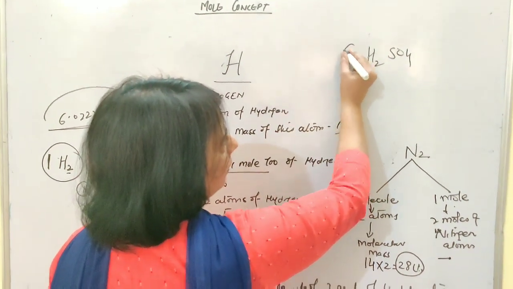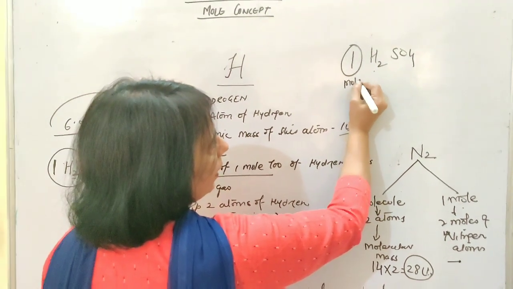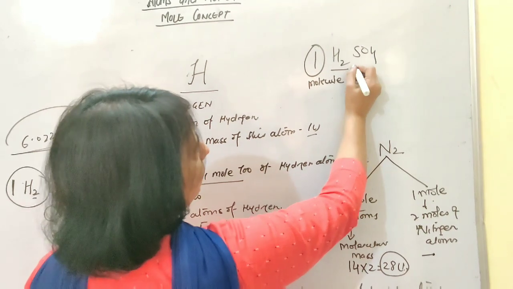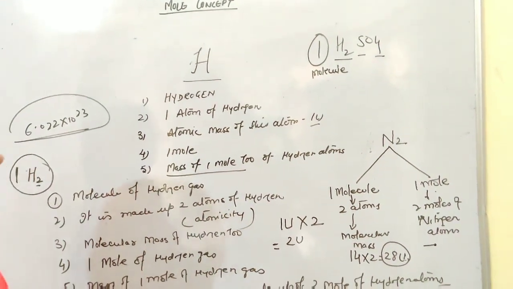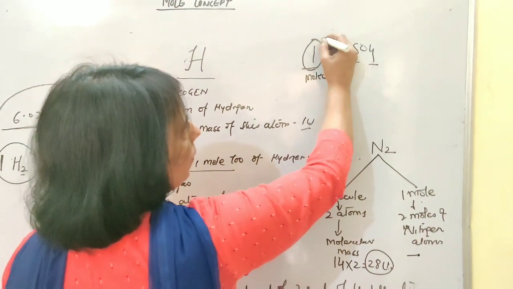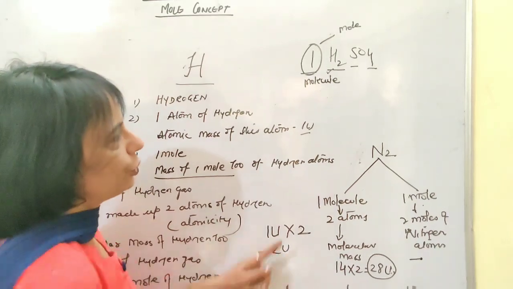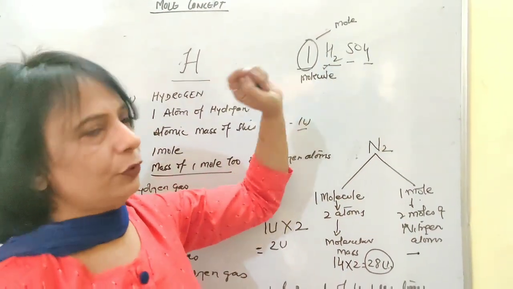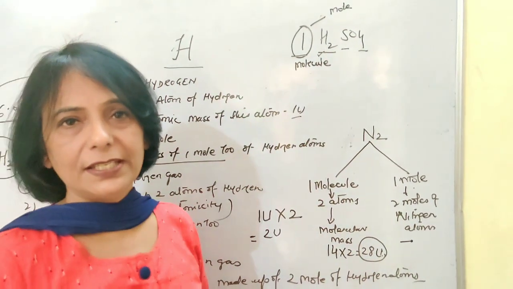H2SO4. If you are considering it as 1 molecule, it is made up of 2 atoms of hydrogen, 1 atom of sulfur and 4 atoms of oxygen. But if it is considered as 1 mole, that means it is made by combination of 2 moles of hydrogen, 1 mole of sulfur and 4 moles of oxygen.